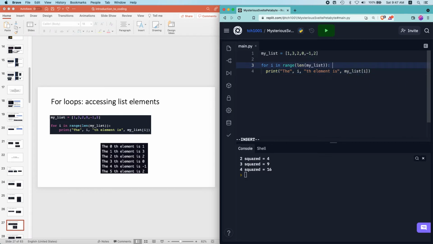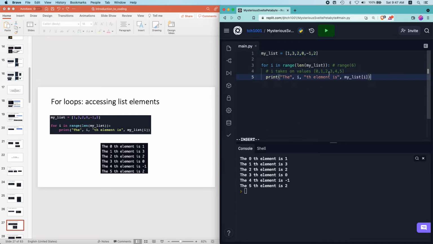So you see over here i takes on the values 0, 1, 2, 3, 4, 5, right? Because this is a range of 6, right? So it takes on 0 to 5, and the clever part of this is that because 0 to 5 are precisely the indices of these items, when we print this, you can see that it goes sequentially. So it goes 0 and it prints the 0th element is, and it accesses my list 0, which is 1.